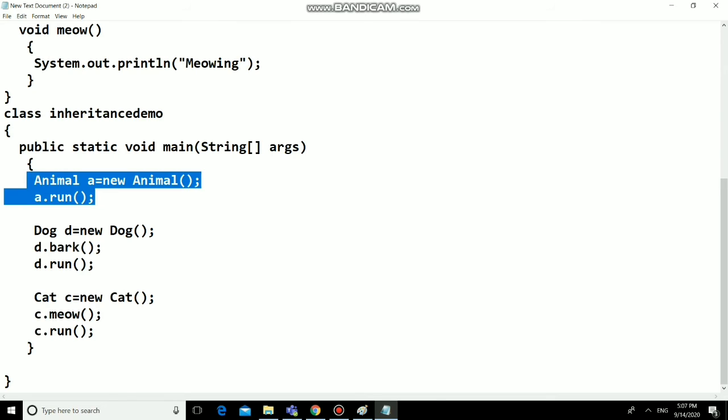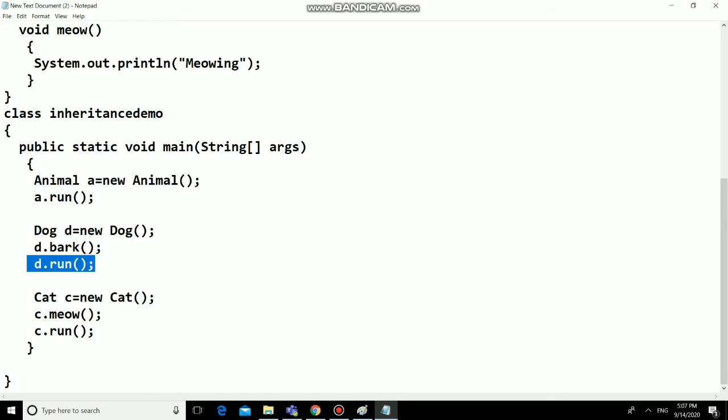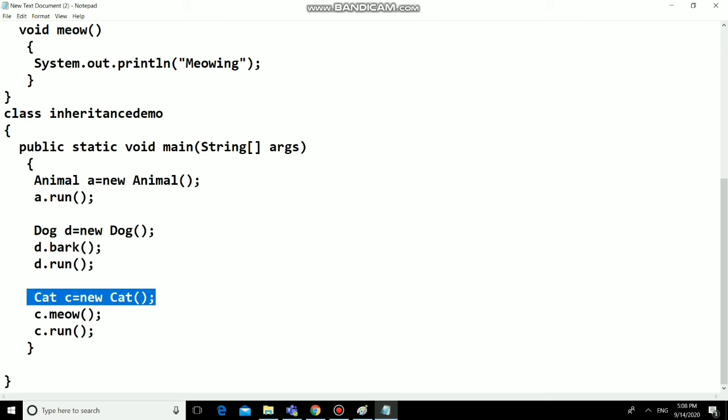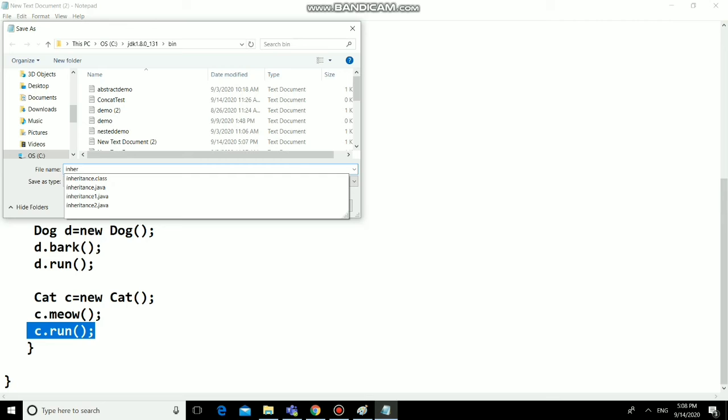Here the animal object is calling the run method, its own property. The dog object is calling its own property, that is bark. In addition to bark, it can also call the run method because dog is extending the property of animal. And third, the cat object is accessing its own method, that is meow. In addition to this method, it can also call the run method of animal. So this is hierarchical inheritance.